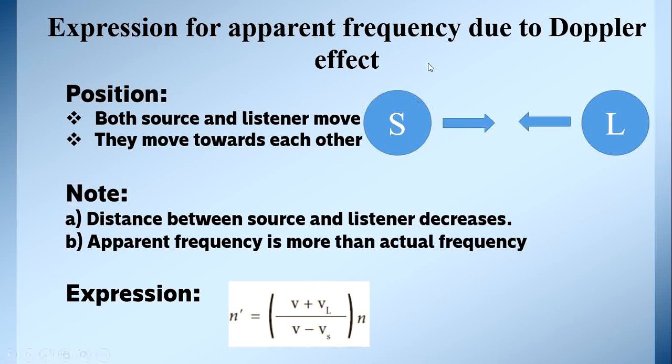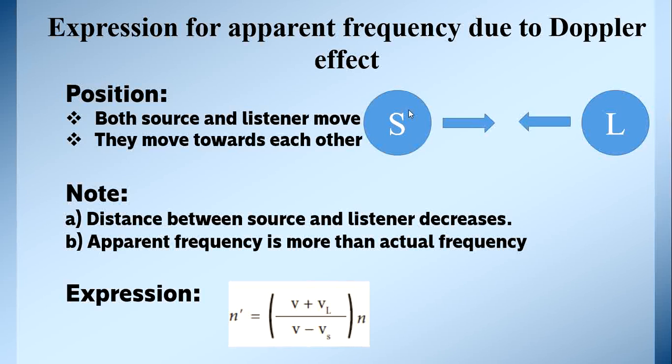What are the apparent frequencies due to the Doppler effect? Now, we have to consider the first case, that is the position. What is the position of the source and listener? In the first expression, the source and listener both are moving towards each other. Source moving toward the listener and the listener also moving towards the source. In the first case, both the source and listener are moving towards each other.